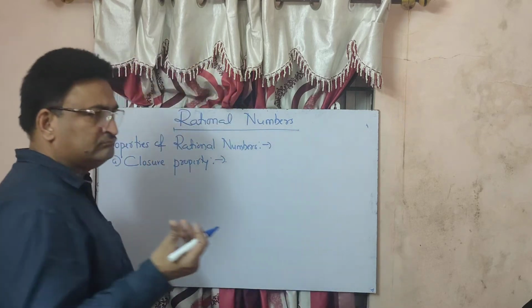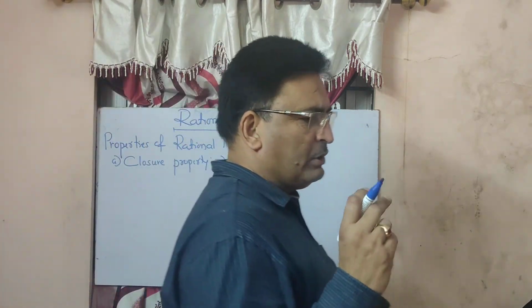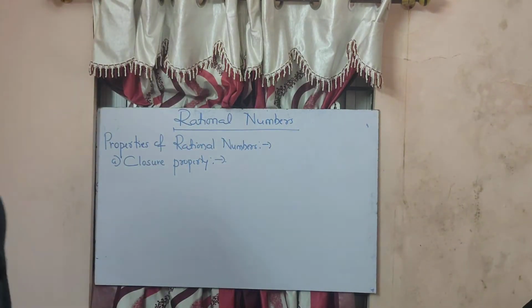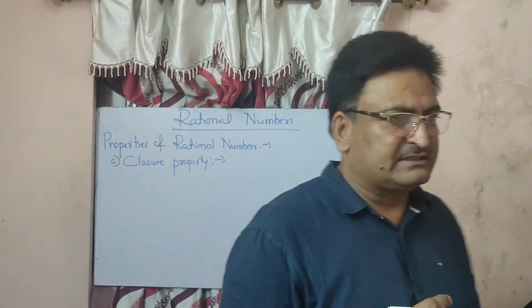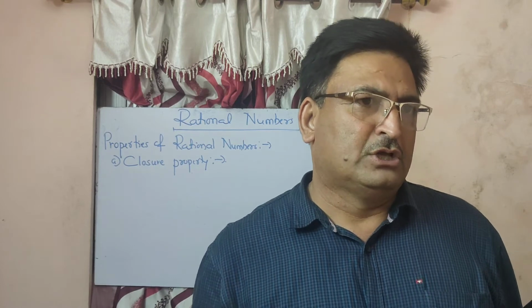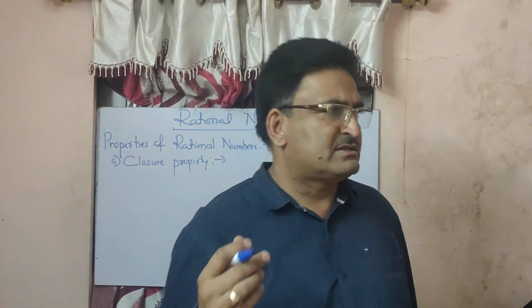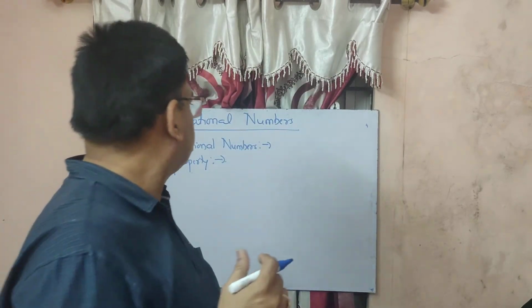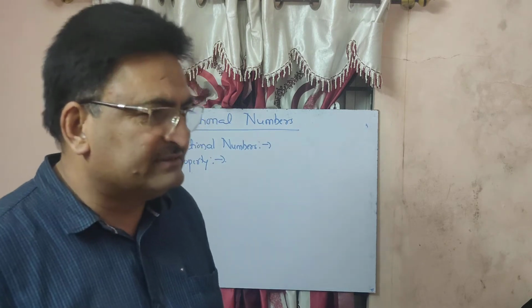If you want to study any property in mathematics, there are four operations in mathematics. What are those four operations? One is addition, the second one subtraction, the third one is multiplication, and the fourth one is division. So any numbers, if you want to check the property, they have to undergo these four operations. Now let us study one by one.